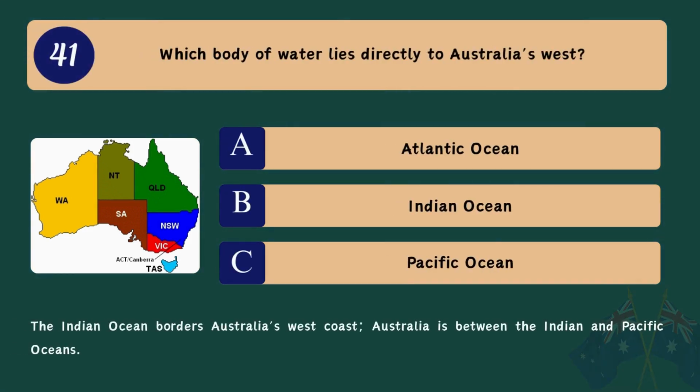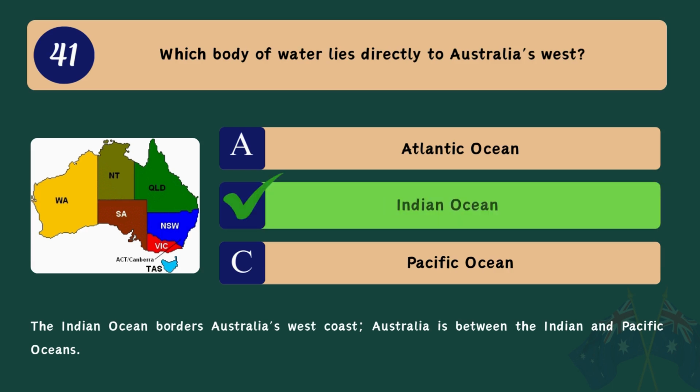Question 41. Which body of water lies directly to Australia's west? A. Atlantic Ocean. B. Indian Ocean. C. Pacific Ocean. Correct answer. B. Indian Ocean. The Indian Ocean borders Australia's west coast. Australia is between the Indian and Pacific Oceans.